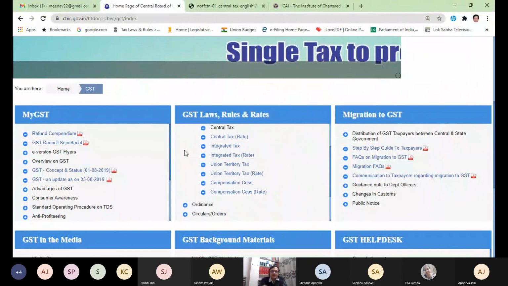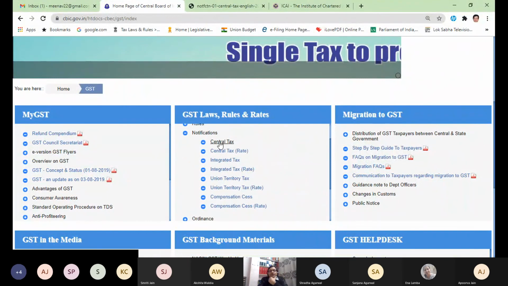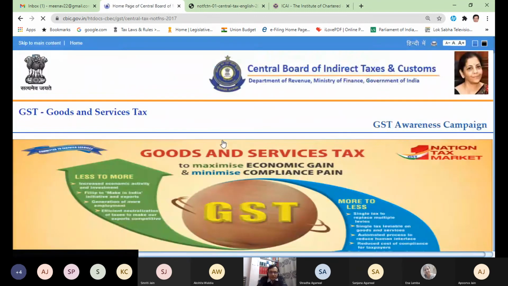Notifications. If you click notifications, then there are different types of notifications. What are these? Central tax, it is CGST. Central tax rates. For rates, we have a separate set. Rate only tells you the rates on different products. There are hundreds and lakhs of products. It tells you different rates. Integrated tax rate. Union territory tax rate. Compensation cess rate. I have not told you about this compensation cess. I will tell you this later on. Let me click central tax.